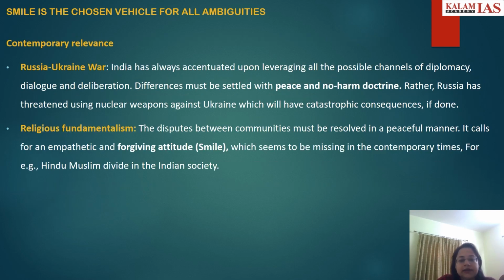Then we come to the contemporary relevance. So this contemporary relevance is a very important aspect of the essay. If possible, bring this contemporary relevance or current relevance in any particular essay. This will fetch you more marks. Here you can bring the international examples. You can give the global view to your essay that way. For example, Russia-Ukraine war, how India has always favored the channels of diplomacy, dialogue and deliberation over war. How it has said that differences must always be settled with peace and no harm doctrine.